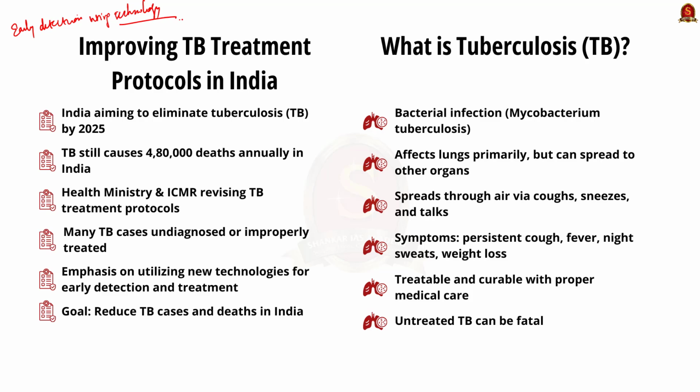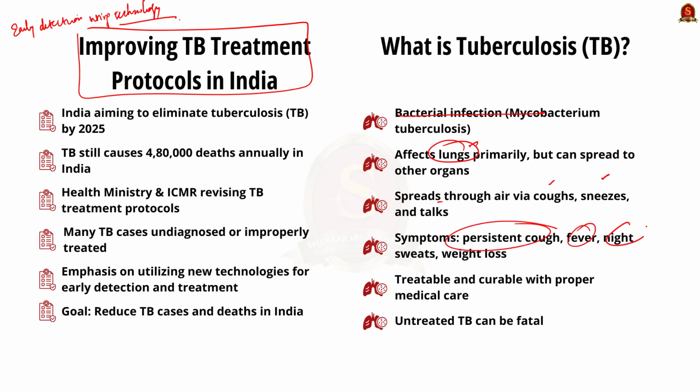See, tuberculosis or TB is a contagious infection caused by the bacterium called Mycobacterium tuberculosis. It mainly affects the lungs but can also impact other parts of the body like the spine, kidneys and brain. Know that it spreads through air when an infected person coughs, sneezes or talks. The common symptoms include a persistent cough, fever, night sweats and weight loss.